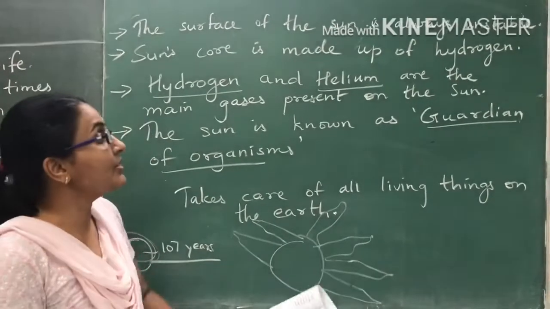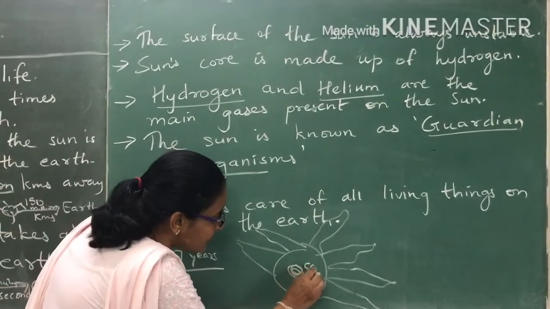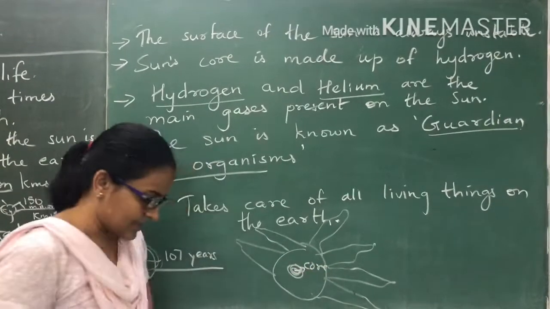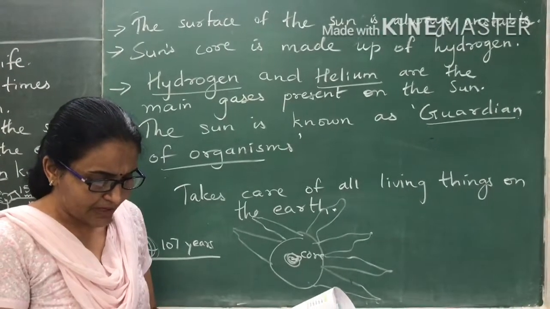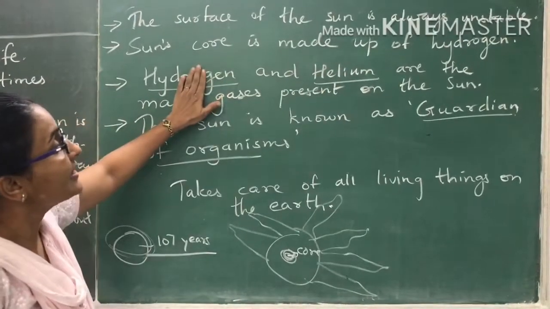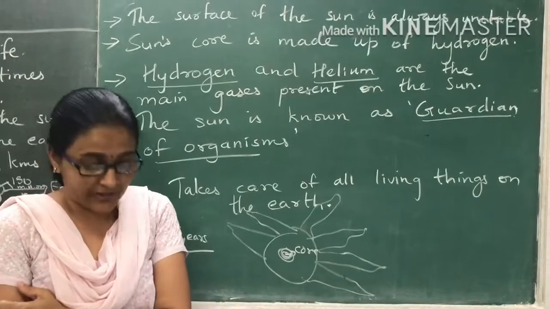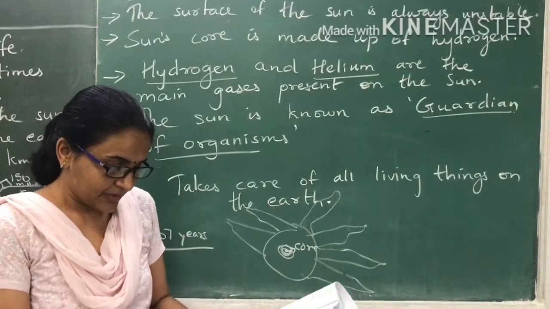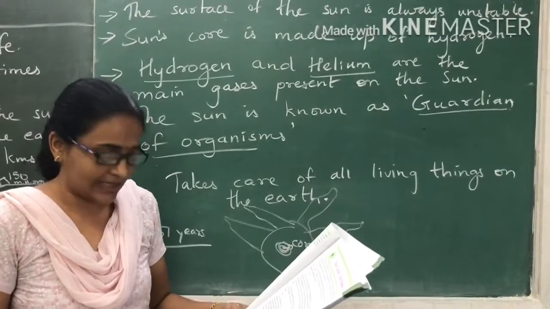The sun's core is made up of hydrogen gas. Core means the center of the sun. This is called the core, and this has hydrogen gas. It produces light and heat from the action of hydrogen and helium. These are the two main gases that are present in the atmosphere of the sun, and that is what produces so much heat. So hydrogen and helium produce what we call energy.